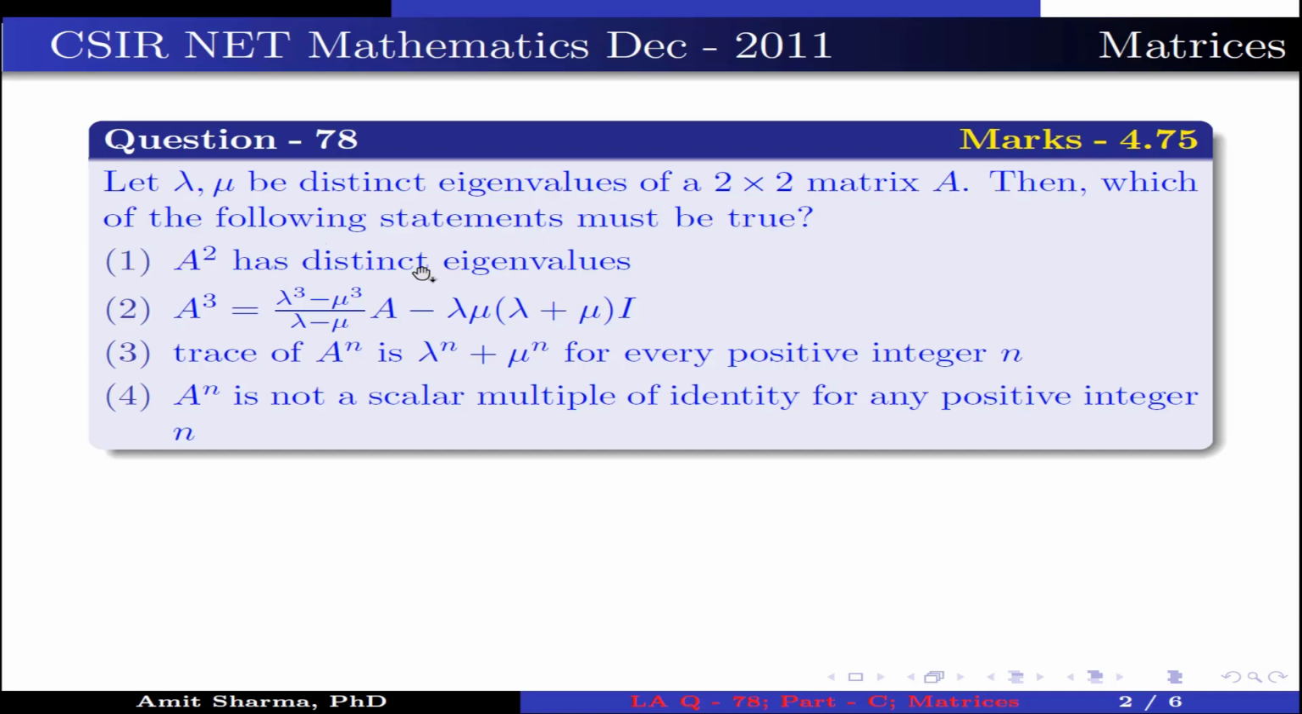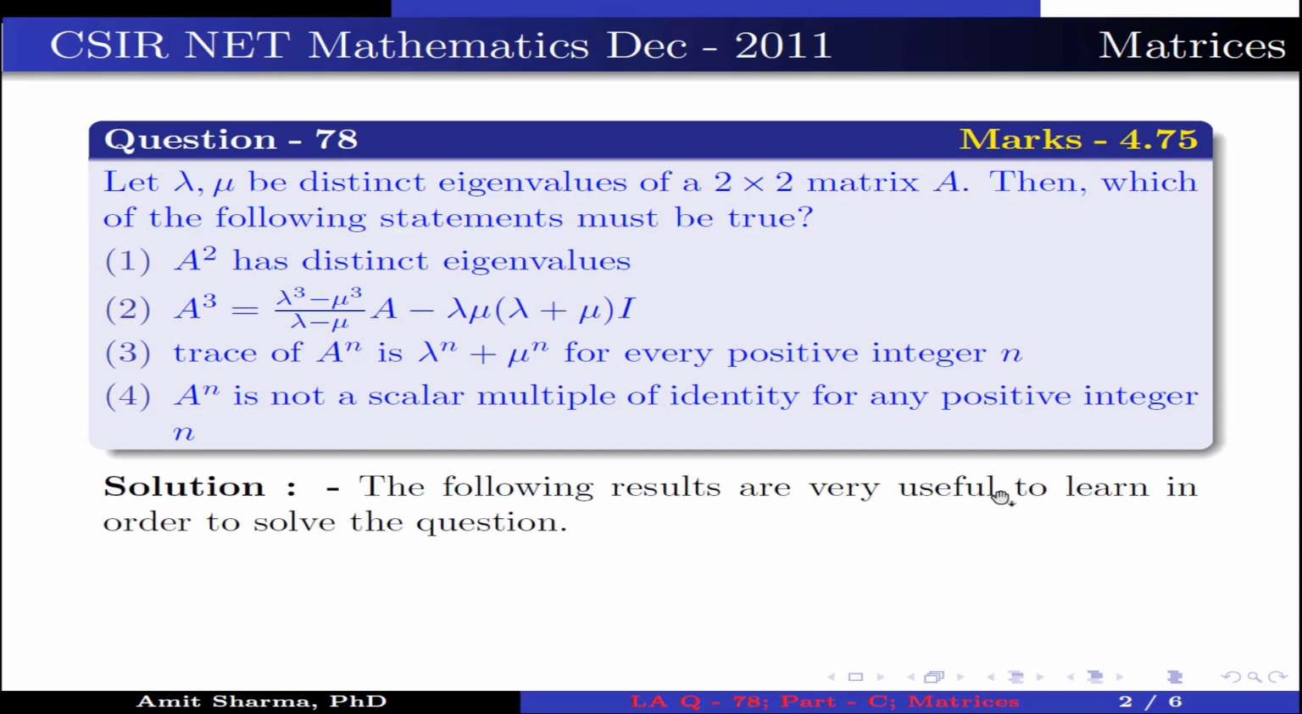Option 1, A square has distinct eigenvalues. Option 2, A cube is equal to (lambda cube minus mu cube) divided by (lambda minus mu) into A minus lambda mu into (lambda plus mu) into I. Option 3, trace of A to the power n is lambda to the power n plus mu to the power n for every positive integer n. Option 4, A to the power n is not a scalar multiple of identity for any positive integer n.